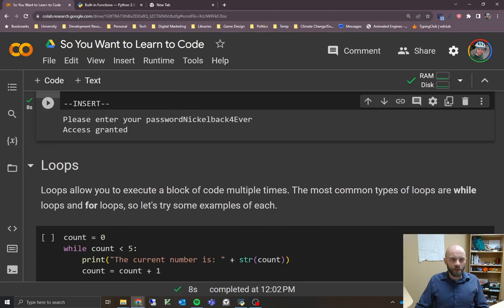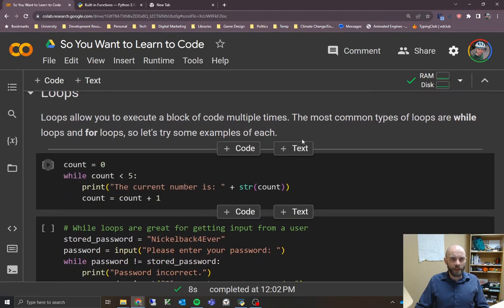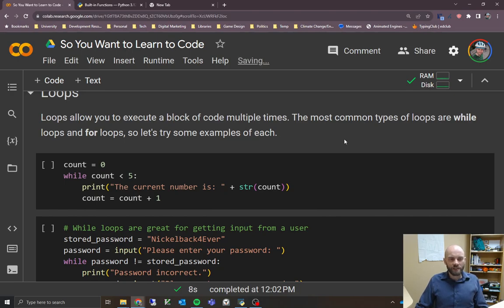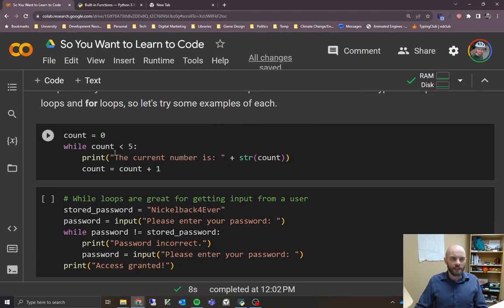Now we'll continue on and look at loops. Loops are a way of executing a block of code multiple times. We'll look at two different types of loops. The first one is the while loop, and the second one is the for loop. So this is our example where we use the while loop.